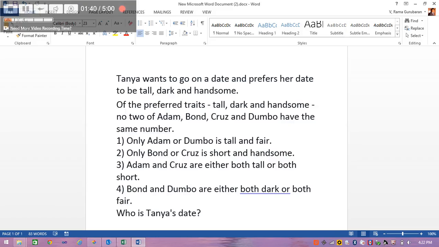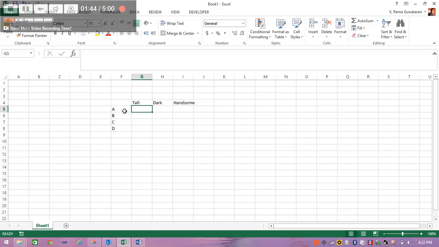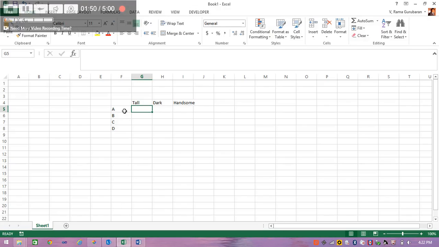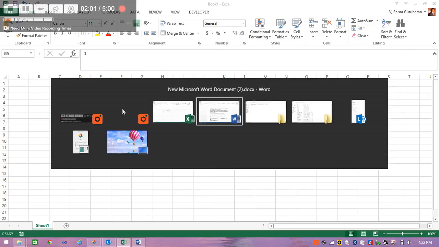So first we'll assume that Adam is tall and fair. Whenever the trait is true, we'll have 1. If the trait is false, we'll have 0. For A, the tall is true, so we're having 1. And he is fair, so he is not dark, so we'll have 0 for the dark. And for the handsome trait, we don't have any data as of now.